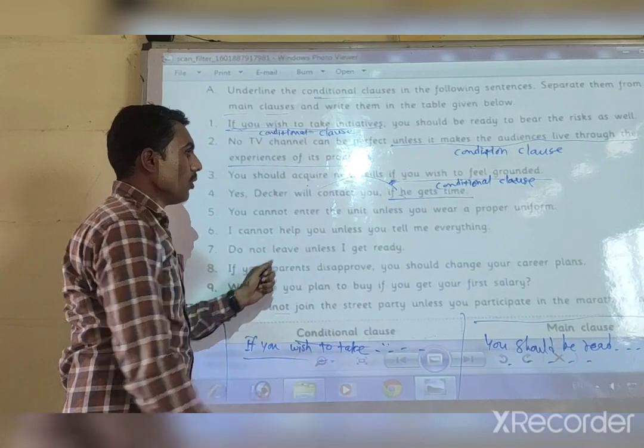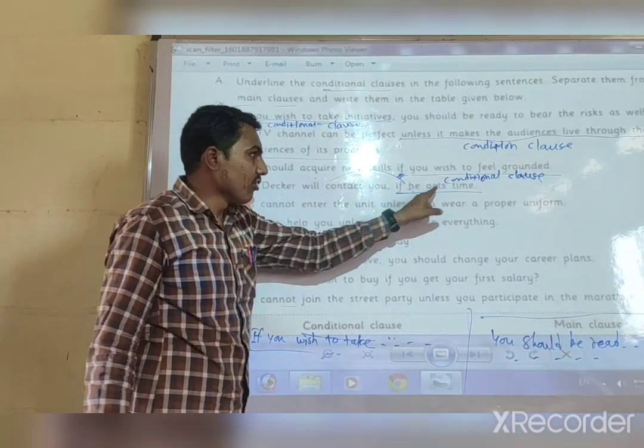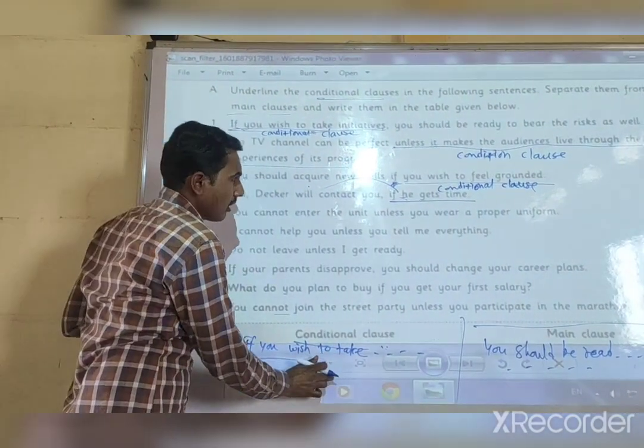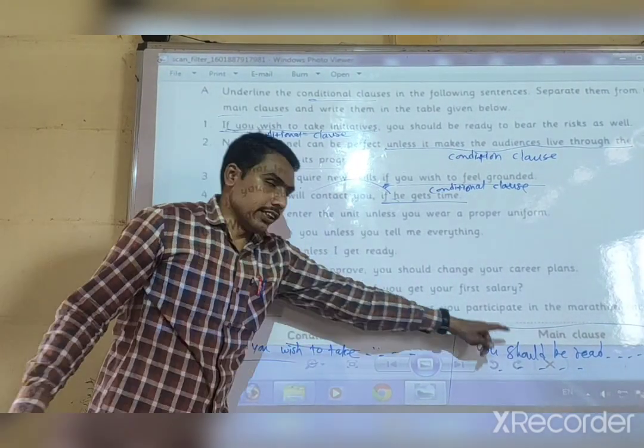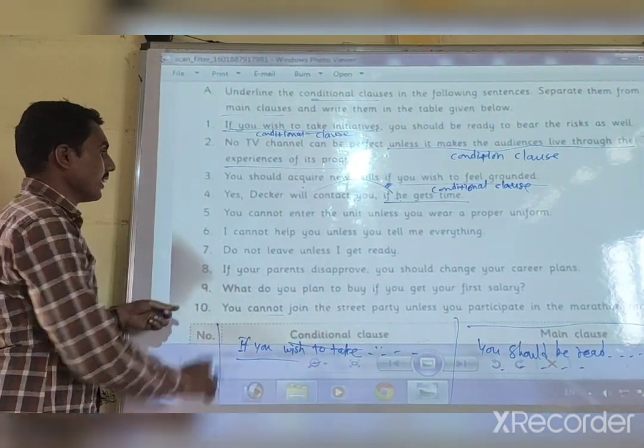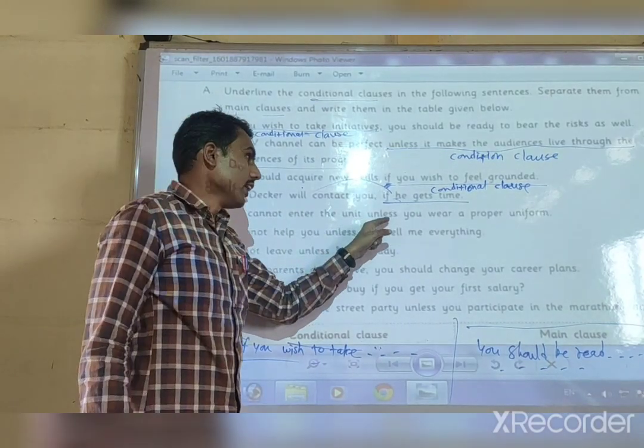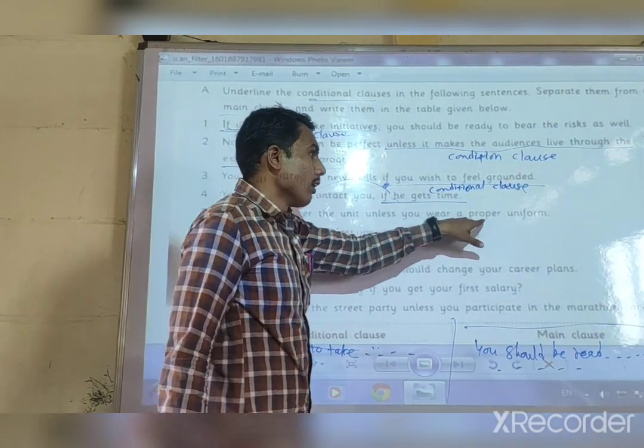Okay, now look here. You want to write "if he gets time" in the conditional clause and the remaining part, "Yes, they will contact you," in the main clause. Now the next sentence: You cannot enter the unit unless you wear a proper uniform.